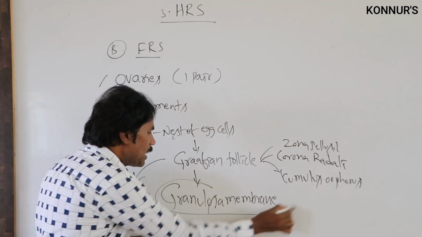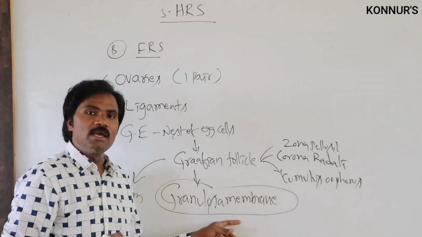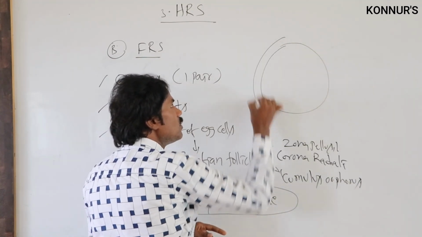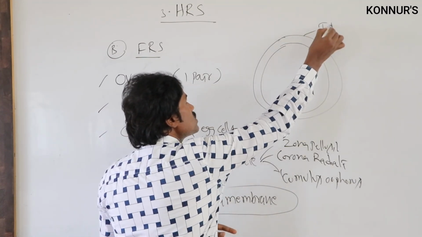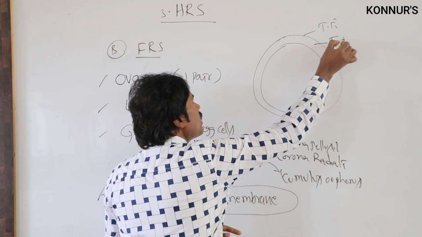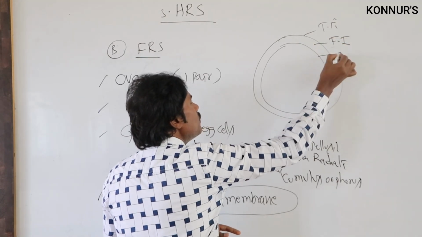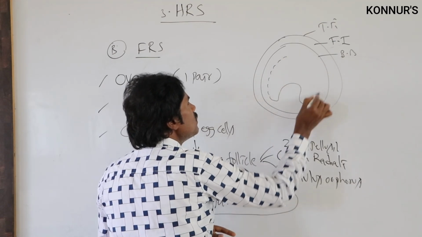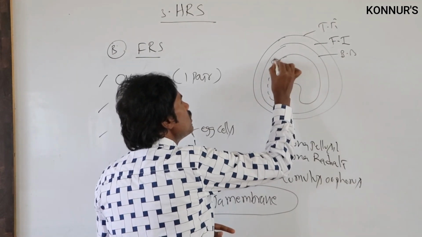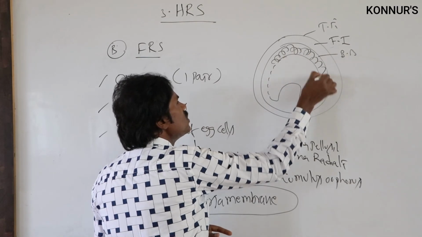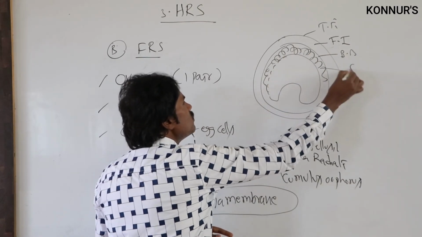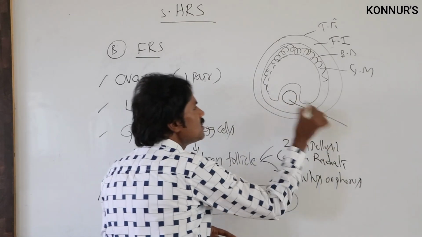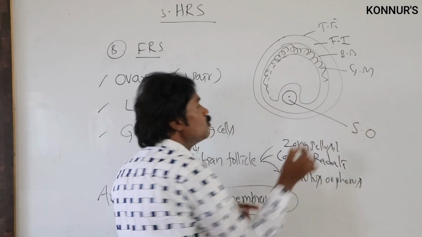Among these, only the granulosa membrane is present, along with theca externa, theca interna and the basement membrane. This is the granulosa membrane in a rough diagram, and this is the secondary oocyte.